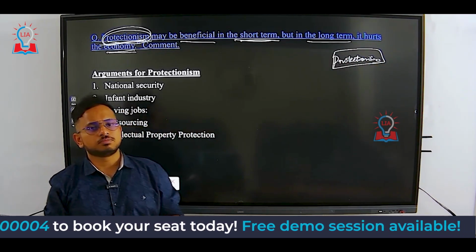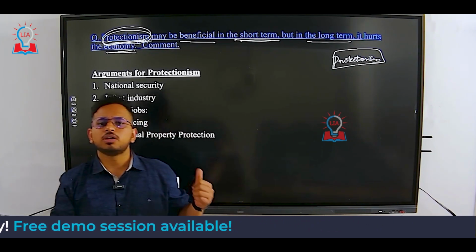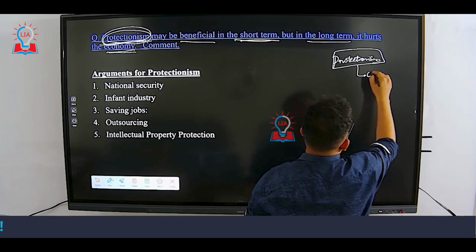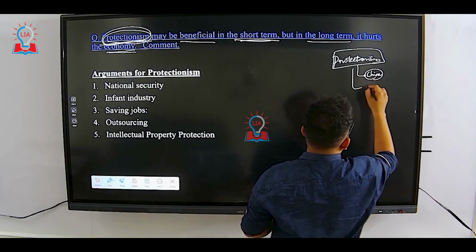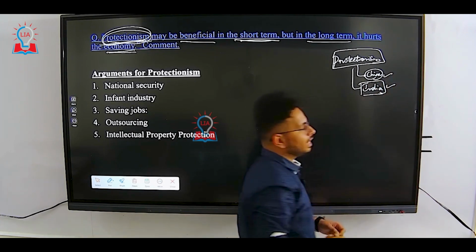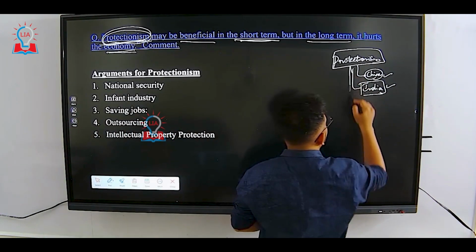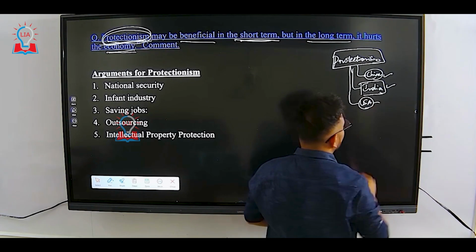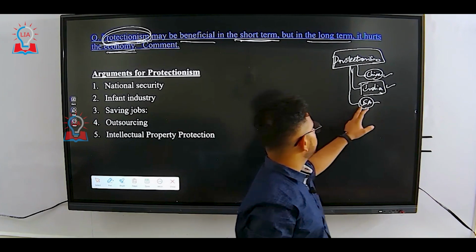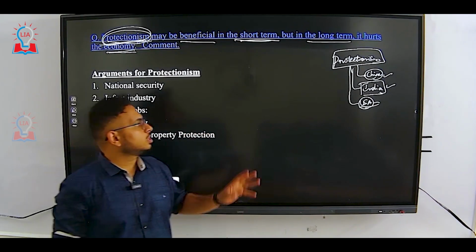If you have gone through the newspapers from the last one and a half years, this would have become a very familiar term, because protectionism was very much used with respect to China and India. The economic policies followed by India and China were termed as protectionist, and up to some extent we can say the same of the USA's economy when Donald Trump was the president. Under Donald Trump, even the USA followed policies of protectionism.